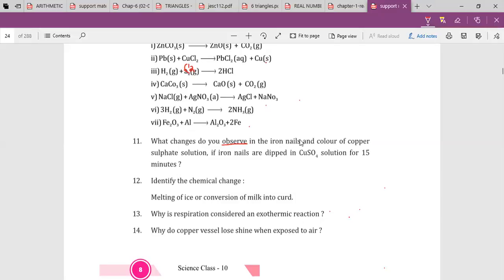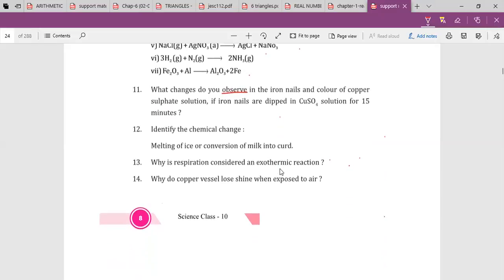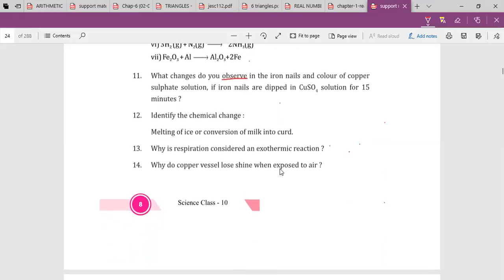Identify the chemical change. Anyone can tell the answer. Ma'am, it's milk into curd.